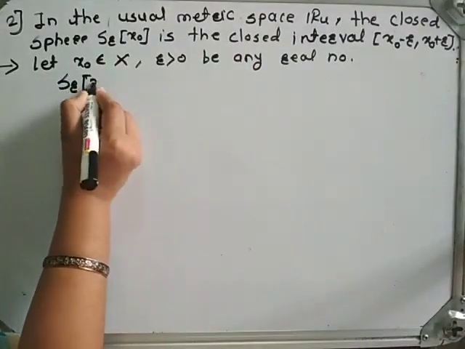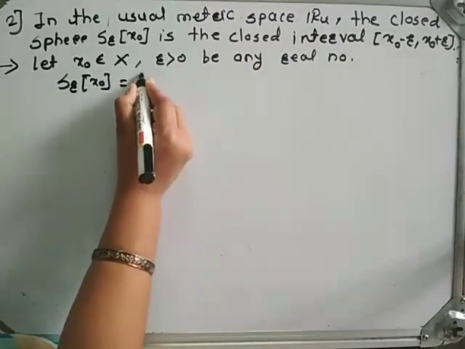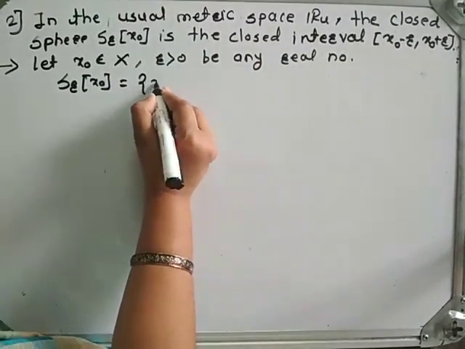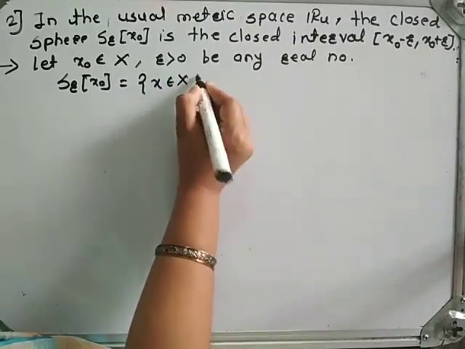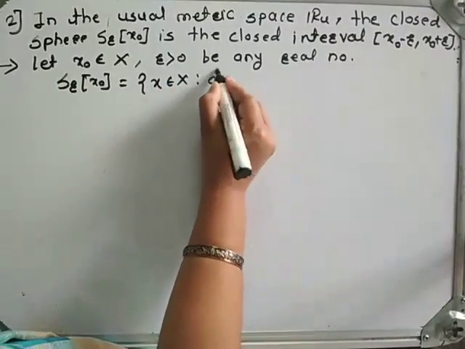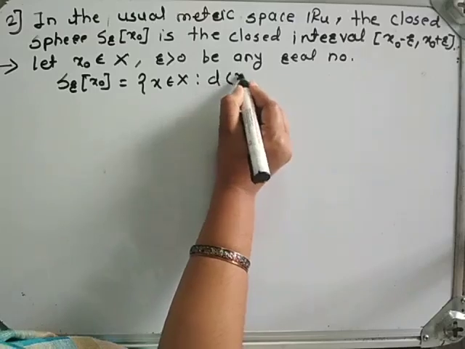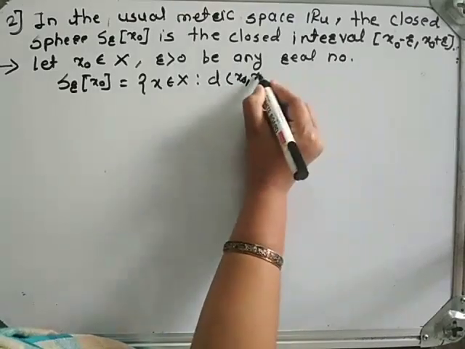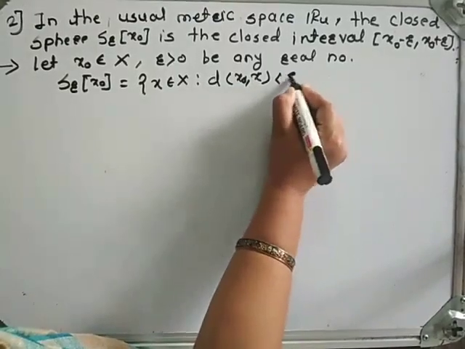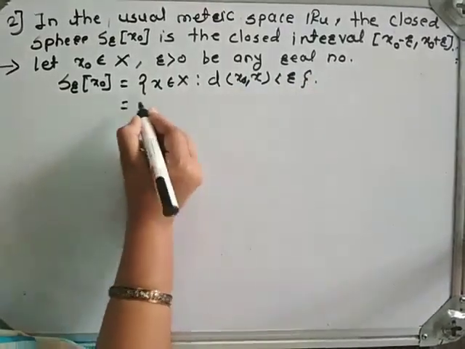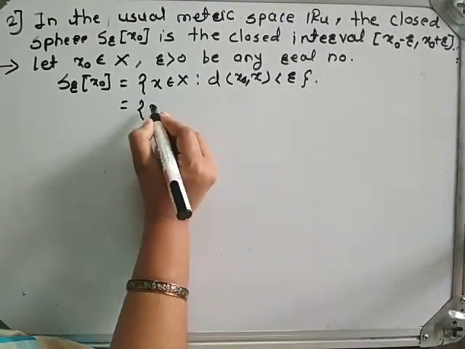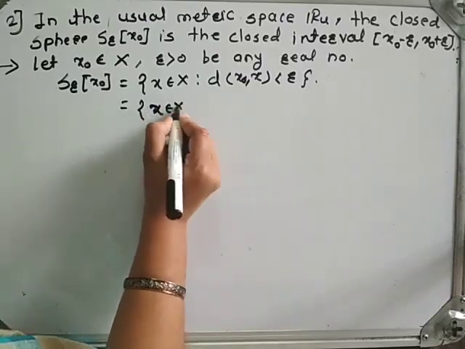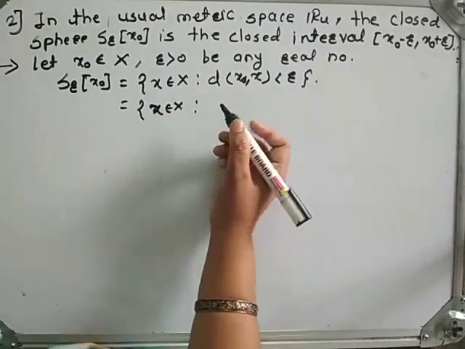S_r(x0) is equal to the set of all those points x belonging to capital X such that the distance between x0 and x is less than or equal to r.